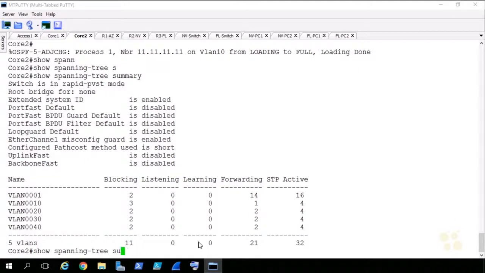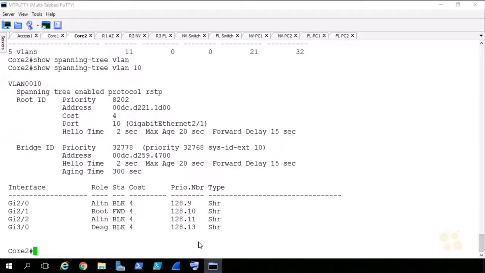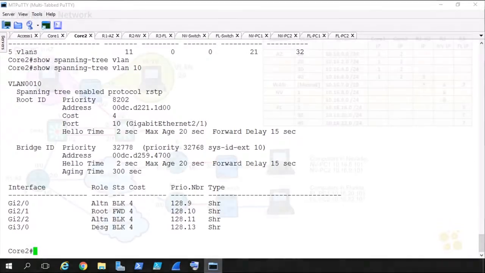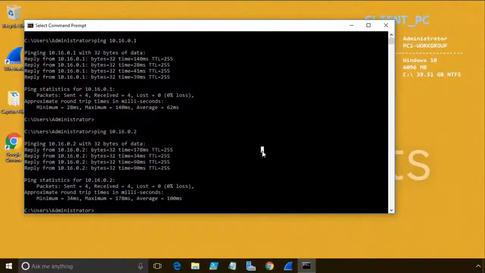And if we look at spanning tree for VLAN 10, I think we're getting close here, friends. Yeah, look at that forwarding state. Awesome, awesome, awesome. So I wanted to ping 10.16.8.101. Okay, so let's do ping 10.16.8.101.